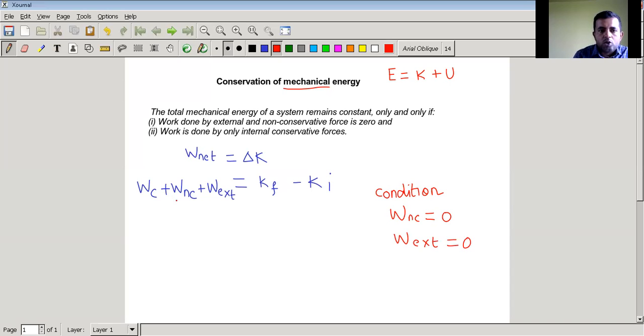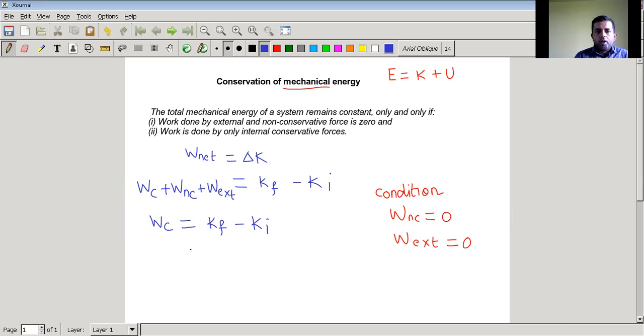Now, if you put this, then we know that this and this we lost because they are zero in our condition, and this is equal to Kf minus Ki.